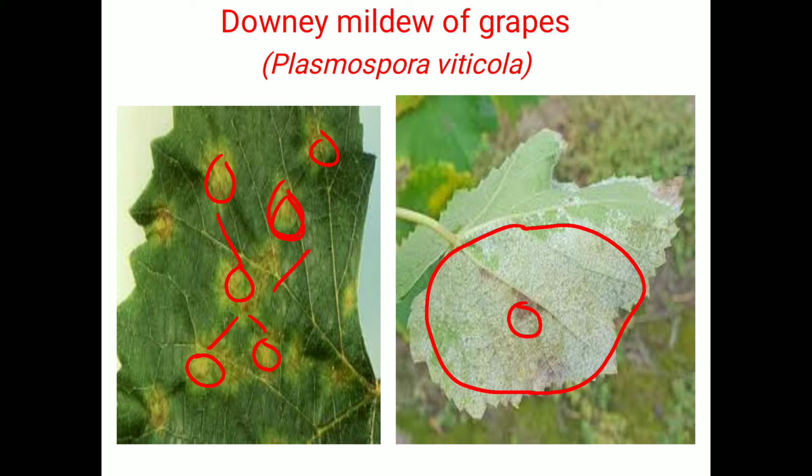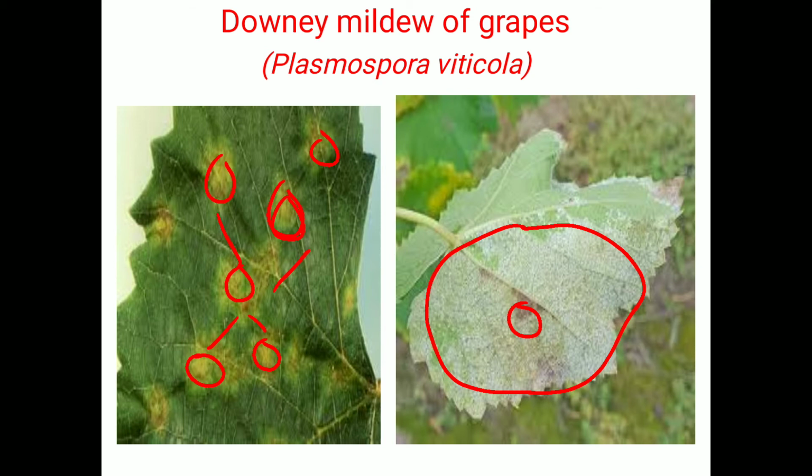If the downy mildew affects the flowers and berries, they are also affected and become rotten. Sometimes if the infection takes place after the berries are half grown, then the fungus enters inside the half-grown berries, and due to that the berries become leathery and wrinkled.